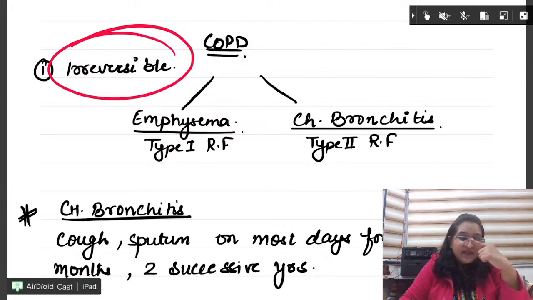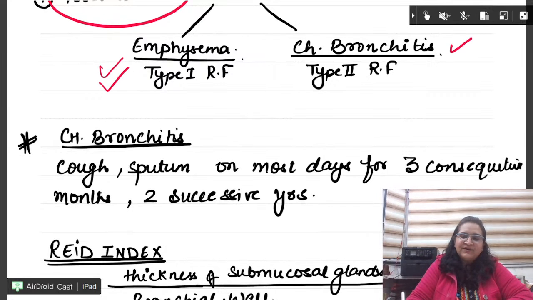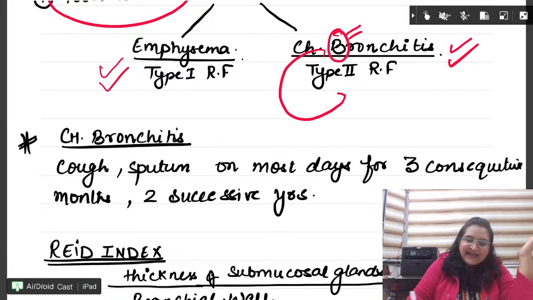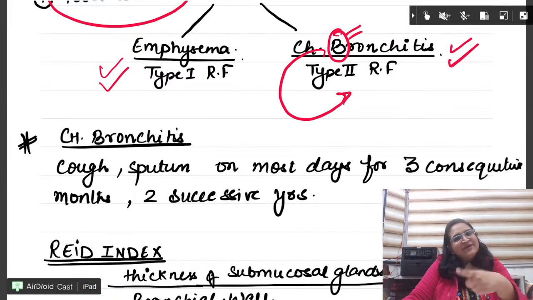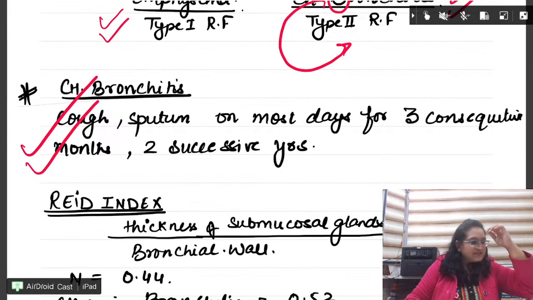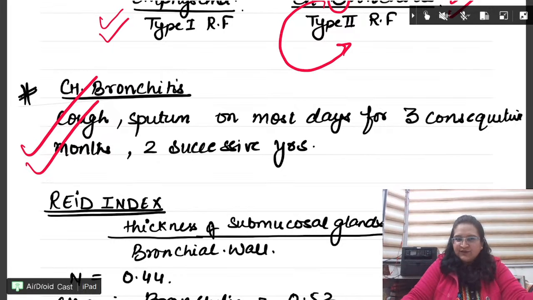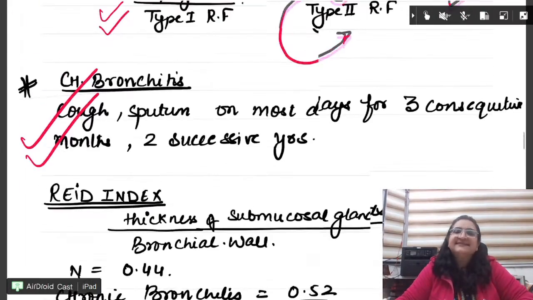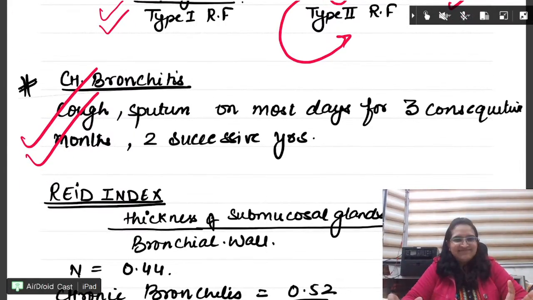Fine. Okay. Two types, emphysema and chronic bronchitis. Here only learn, beta: B is the second alphabet and it is type 2 respiratory failure. Fine. So emphysema automatically becomes type 1. Fine. Chronic bronchitis definition. Okay, the doctor had the 3 C's. Beta, don't write, everything is in your notes, learn it. Creola bodies, Curschmann spirals and Charcot-Leyden crystals. Creola bodies, Charcot-Leyden crystals, Curschmann spirals, these are all important questions from the pathology of asthma.